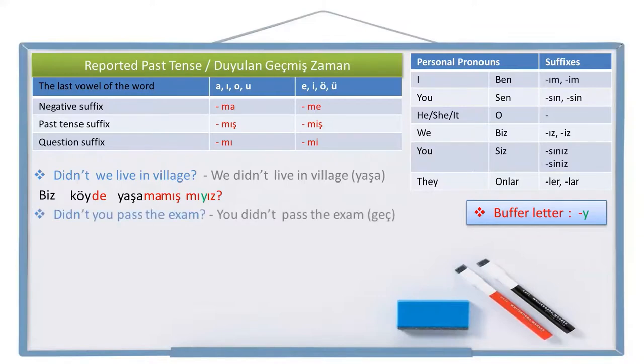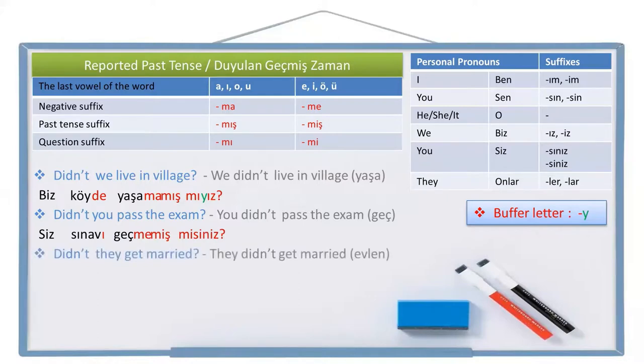Another one. Didn't you pass the exam? This is the negative question sentence I want, and the negative sentence is you didn't pass the exam. Pass is geç in Turkish. Let's write the negative sentence first. Person pronoun you, siz. Exam, sınav. The exam, sınavı. Pass, geç. Not pass, geçme. Didn't pass, geçmemiş. Leave a space and write the question suffix mi and the person pronoun suffix to the end, siniz. Siz sınavı geçmemiş misiniz? Didn't you pass the exam? Siz sınavı geçmemiş misiniz?